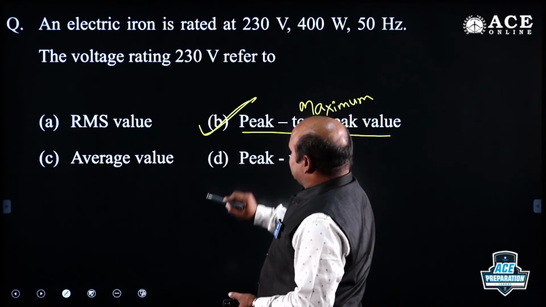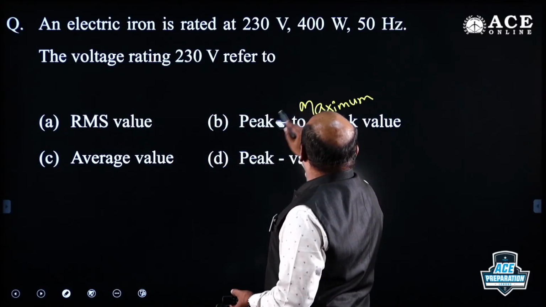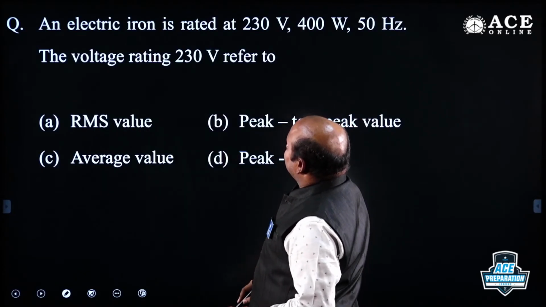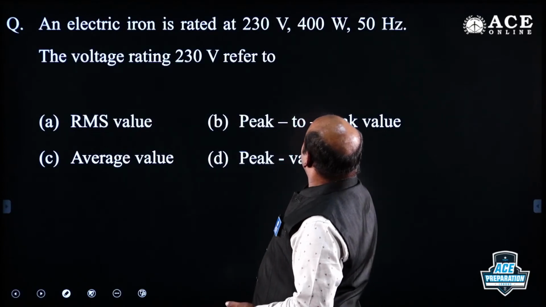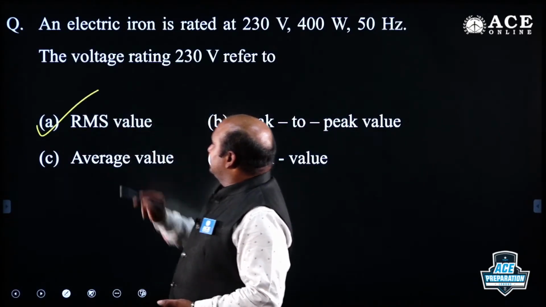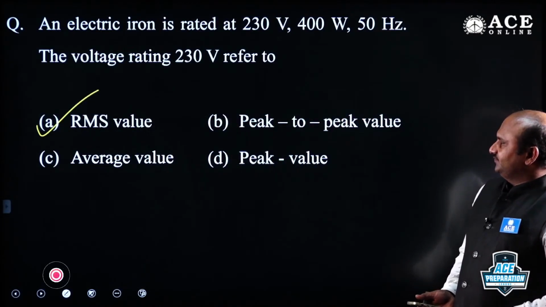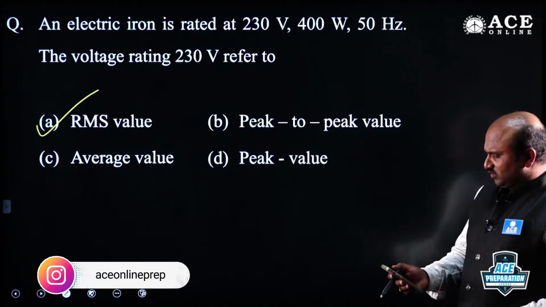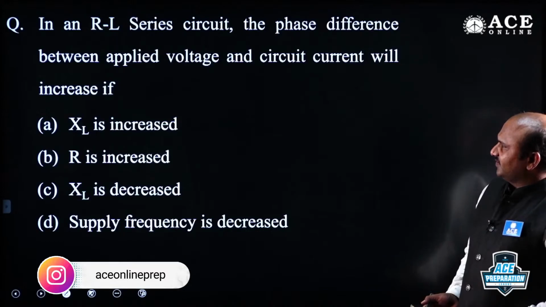Rated at means it is not the peak value, this is the RMS value. 230 volts is the RMS value, compulsory, no doubt. Peak to peak value is different. Circuit values are always RMS values.